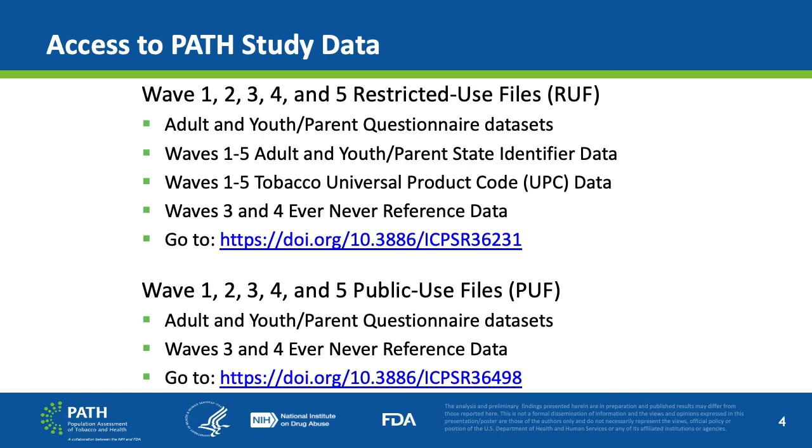The Public Use Files collection also has 5 waves of data available. The Adult and Youth Parent Questionnaire datasets are available for all 5 waves, and the Ever Never reference data are available for waves 3 and 4. Researchers can go to https://doi.org/10.3886/ICPSR36498 to access these public use data.